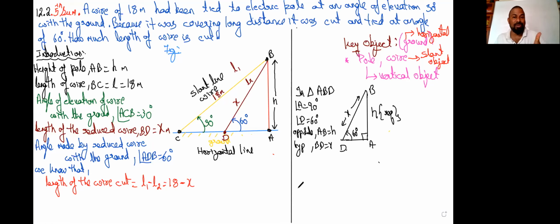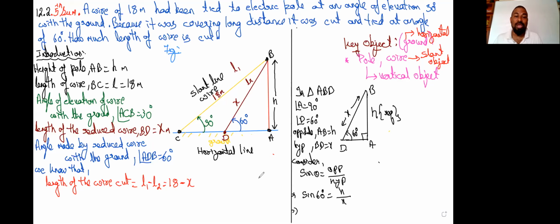So we have the angle, the hypotenuse and the opposite side. What is the trig ratio connecting hypotenuse and opposite? Obviously sine theta, which is opposite by hypotenuse. Theta is 60 degrees, the opposite side is h meters, and the hypotenuse is x meters.